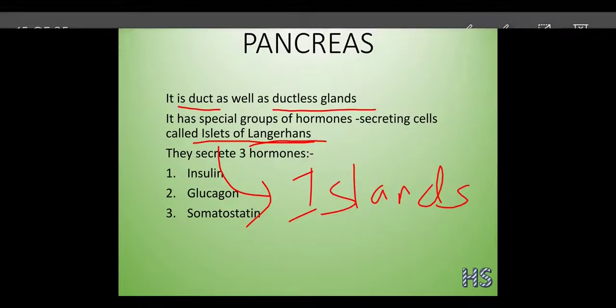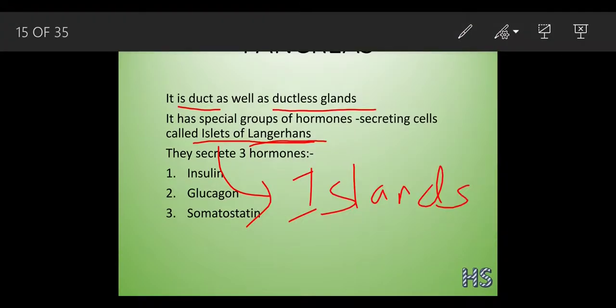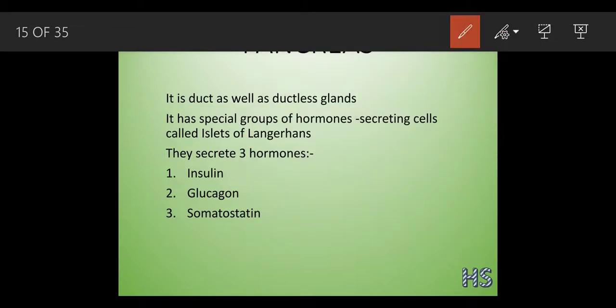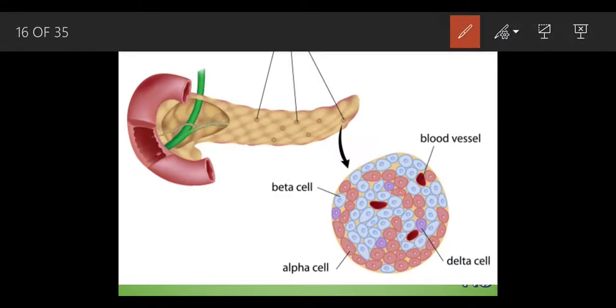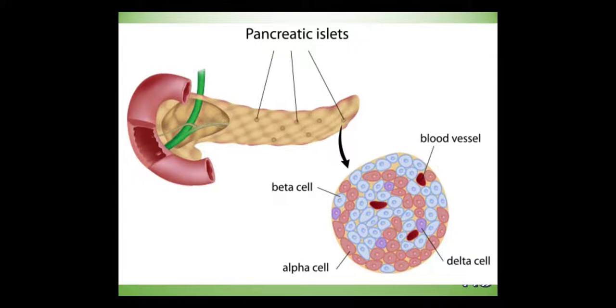We can see out here also in this diagram, this is the pancreatic islet. What do you mean by islet? Islands.